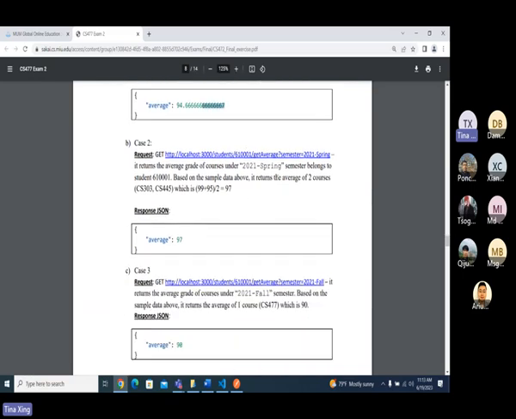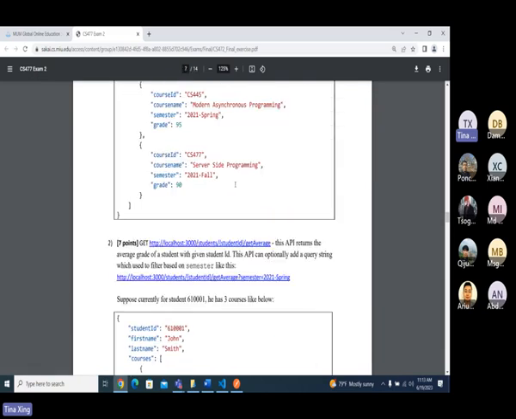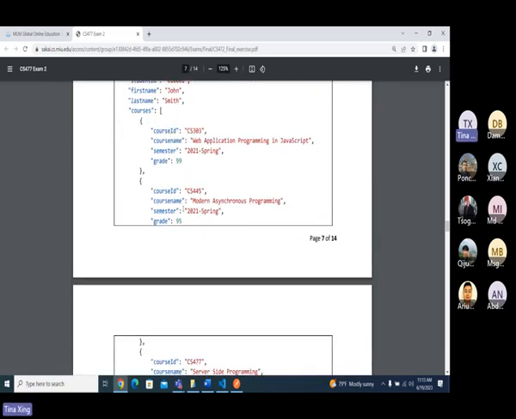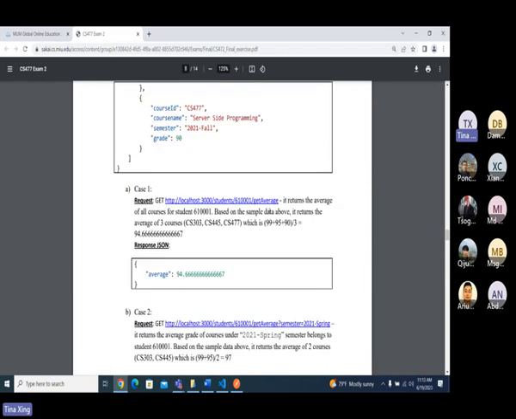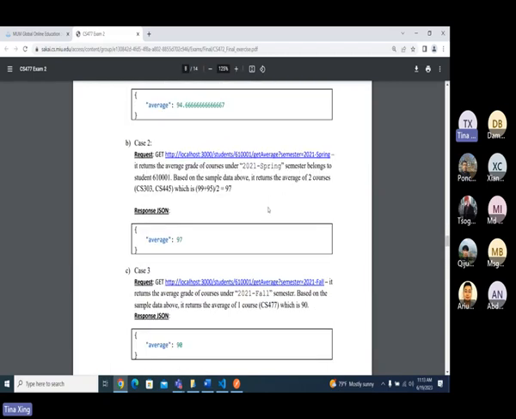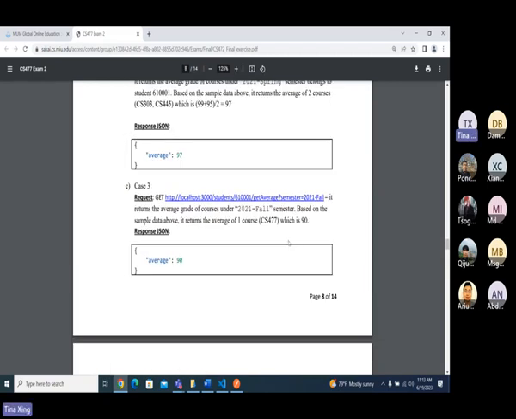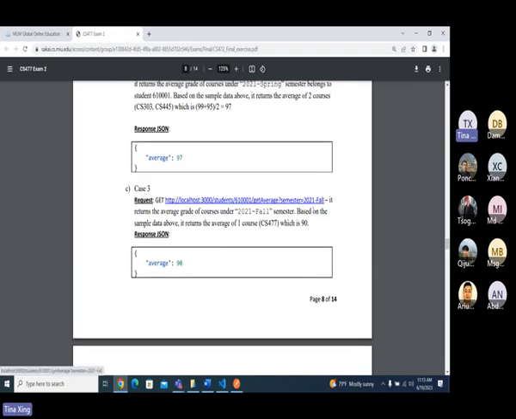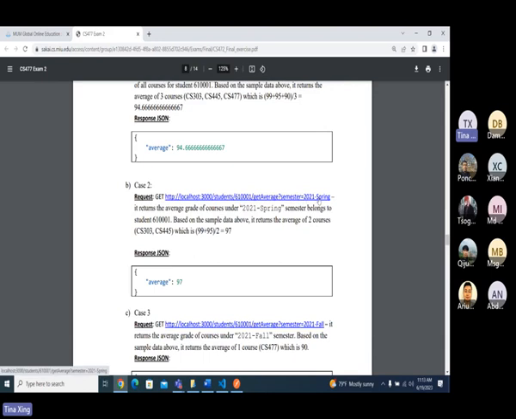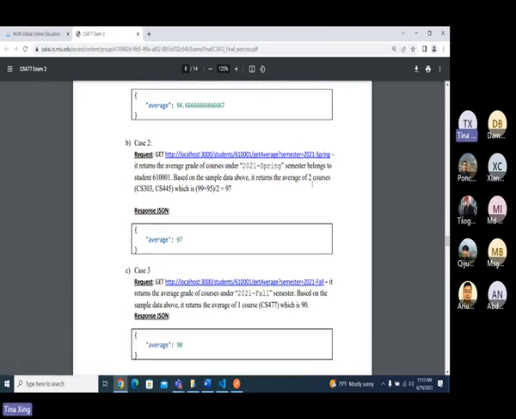For the second case, here I have a semester, right? Then you have to do a filter on the semester for the course, see here. You filter this one, okay? Then we do the average. And this is another case. The reason I put another one here is that some students hard-coded the value, like 2021 spring, when they did the semester.